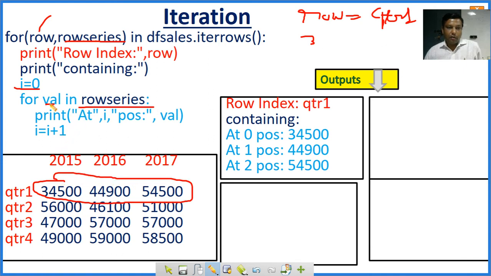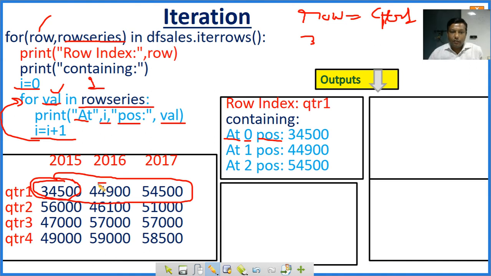Then val, first val 3450, it will take the first in val. So at this I, the value of I is 0, position 0, and the val is 3450. I equal to I plus 1, the value of I is now 1, and again this loop will execute. Then the value of val is 4490, and it will print at position 1, and val is 4490.